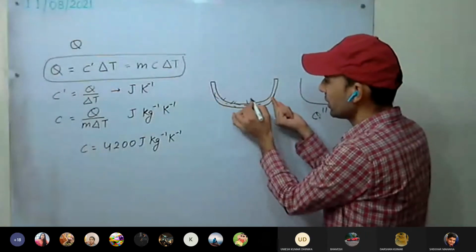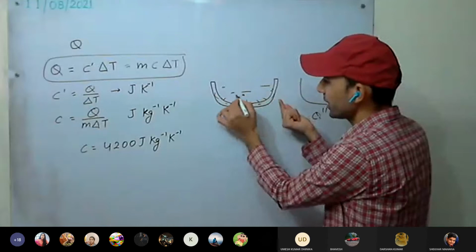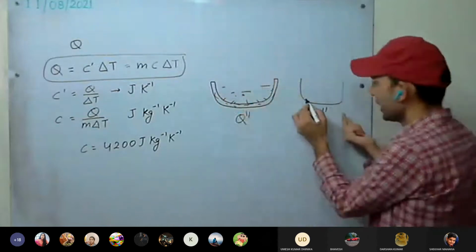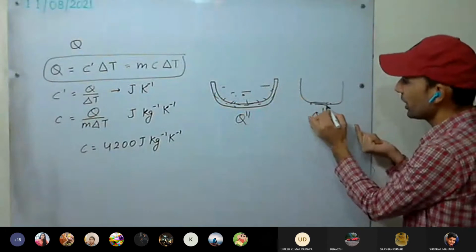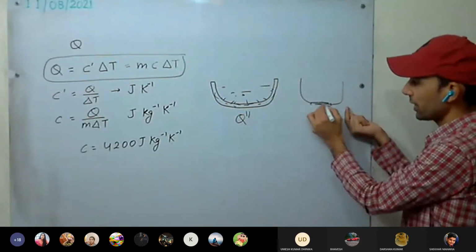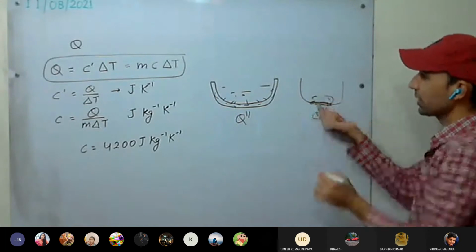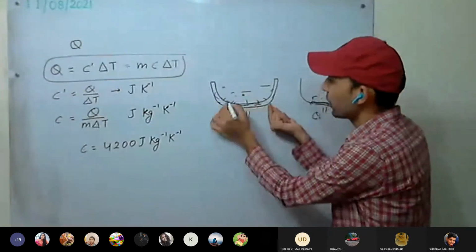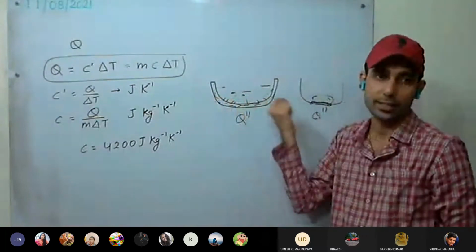So heat transfer to the contents will be a bit slow, but more uniform. But here, this portion will get heated faster, before it transfers the heat to that portion. It gets heated faster and the content will burn near it. Whereas here it gets transferred more uniformly, and the substance is heated more uniformly.